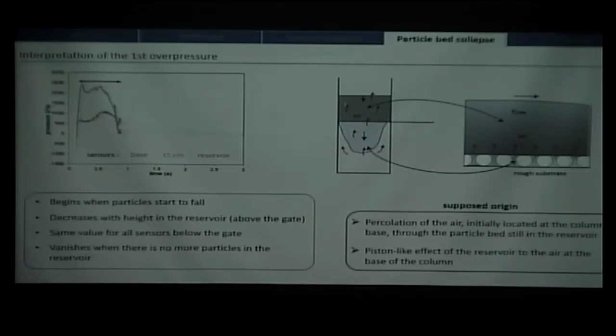That is shown by the fact that we see this bubble of air, which shows that there is air passing through the particle bed. But there can also be another explanation, at least for the first overpressure. It could be that this bed is applying a force on the column of air, because we see that it stays long in the reservoir before falling completely. But the fact that we have pressure in the reservoir shows that there is at least this process of fluidization happening, and that is significant.